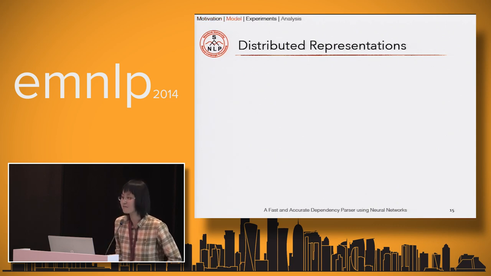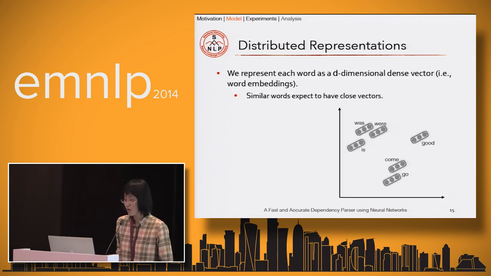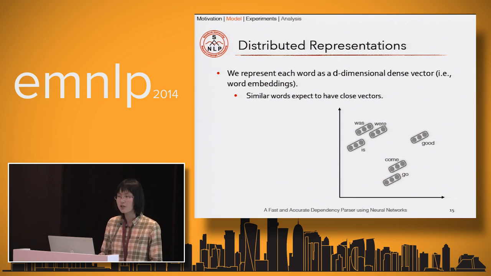Okay, let's get started. To construct the features and their interactions, we choose to use distributed representations as a starting point. Particularly, we represent each word as a d-dimensional dense vector. They are well known as word embeddings and have been proved very useful in many NLP applications recently. In word embeddings, we expect that similar words should have close vectors.